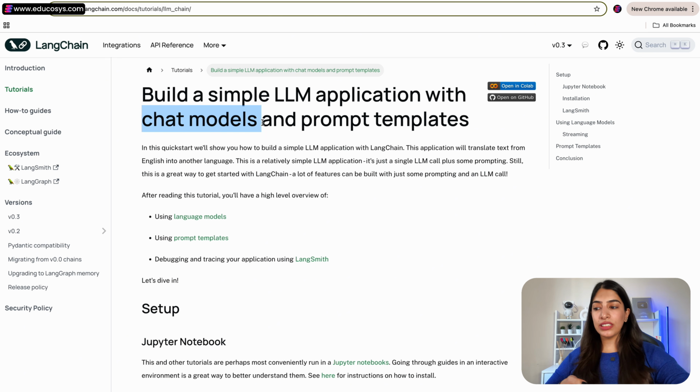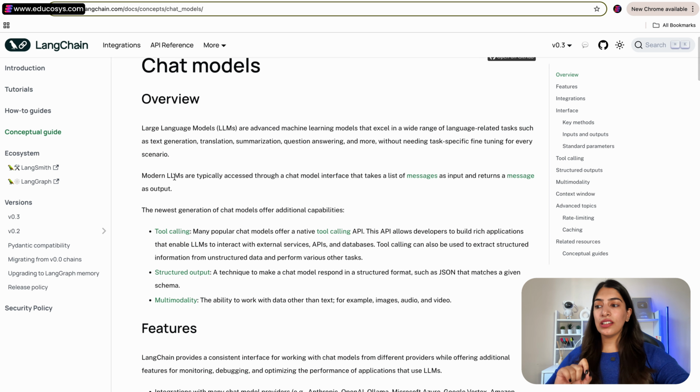What are chat models? Let's check out this documentation using language models. Here it is mentioned, LLMs are typically accessed through a chat model interface. Let me make it very simple for you. Basically, whenever you want to interact with any model, with any LLM, you're going to be interacting with it via a chat model interface.